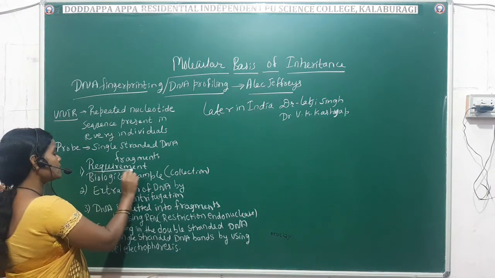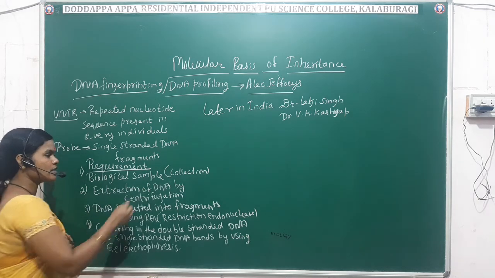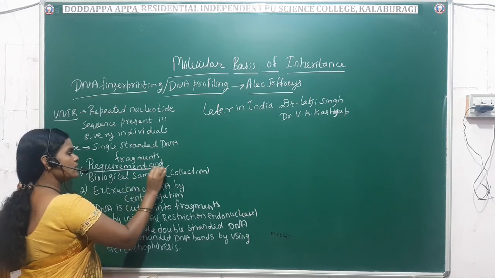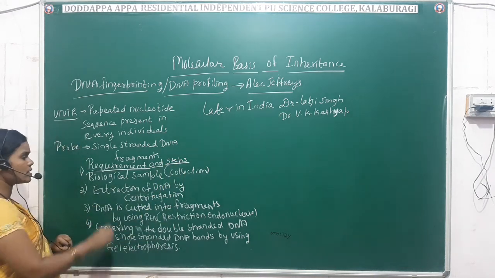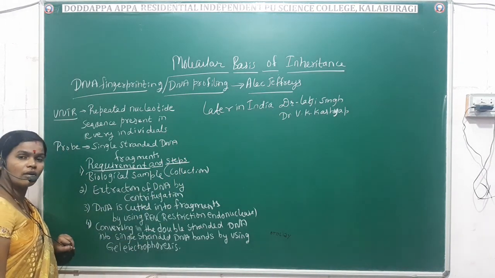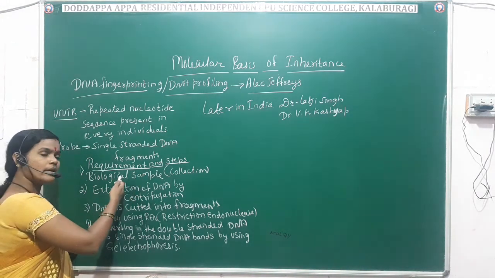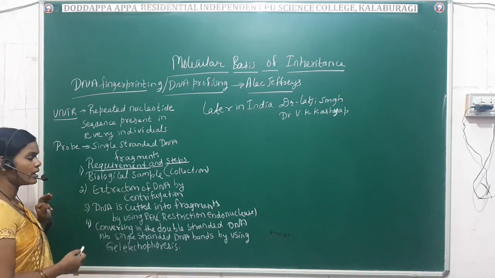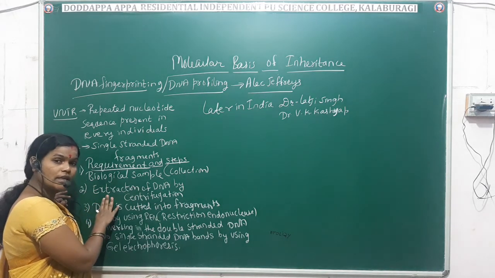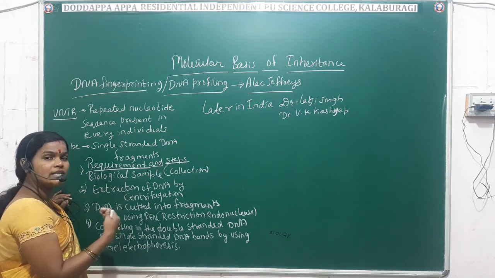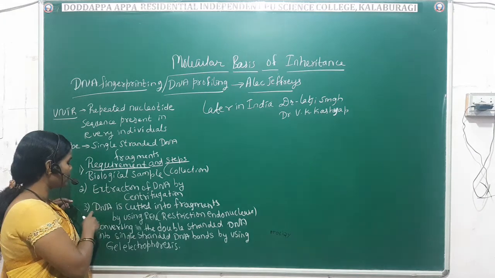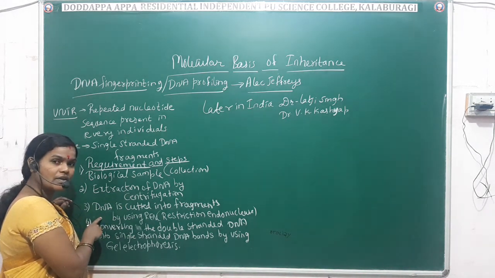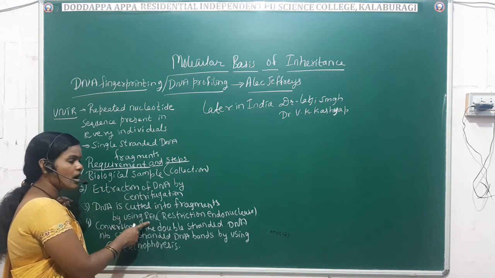So the first step is requirement, as well as steps, we are going to see. Requirement and steps. Okay, so here the first step is collection of the biological sample. First, the biological sample is collected. Then after collecting it, the DNA is extracted from that by using the centrifugation machine. Then the third step, DNA is cut into fragments by using REN.